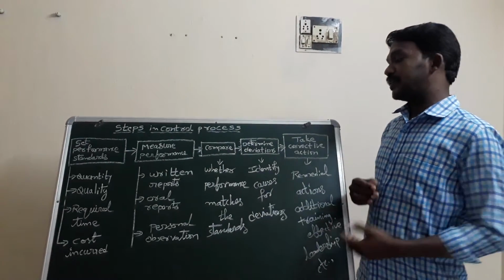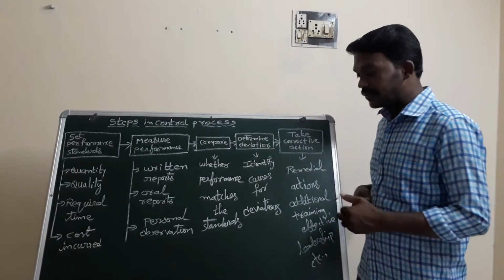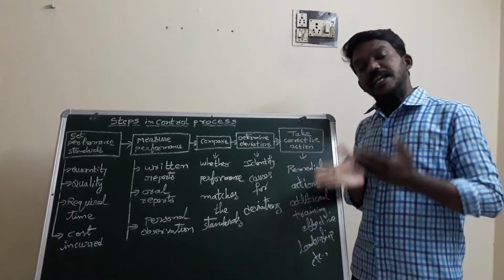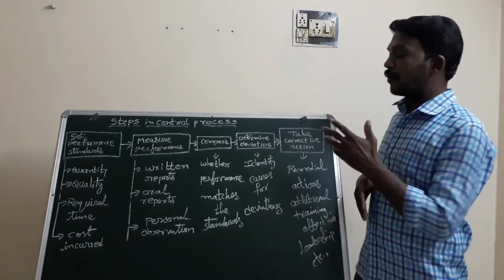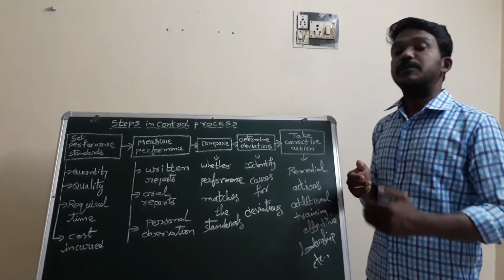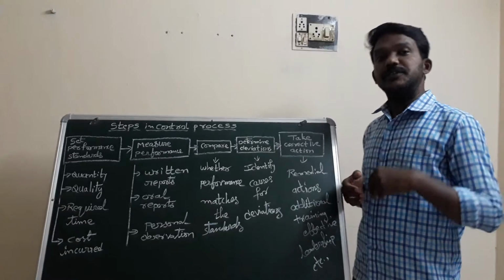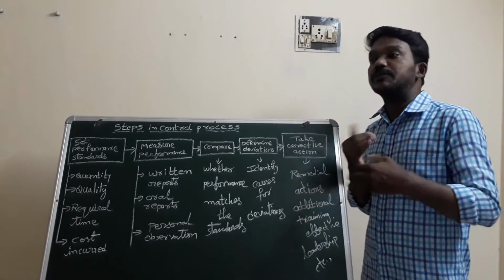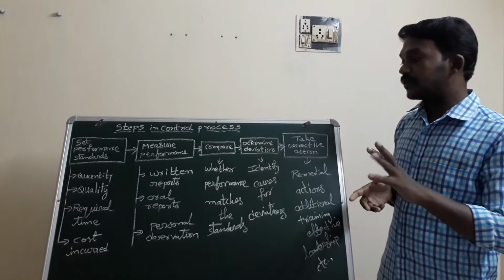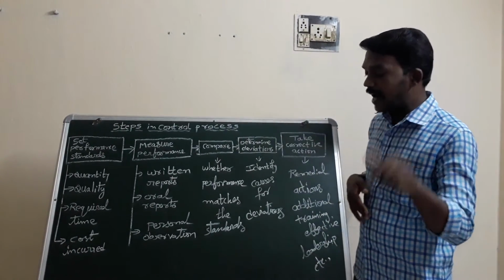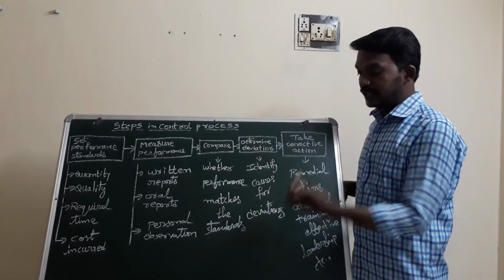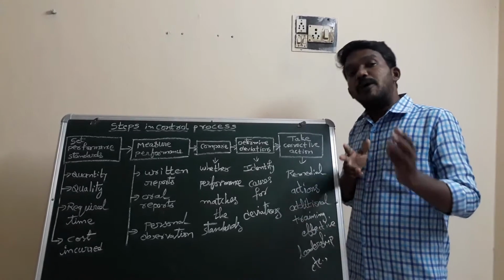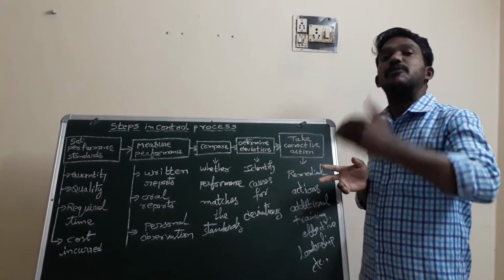And then we have to go for determining deviations. That is, whether he worked according to the standards we have given or not. We have to identify the deviations. Sometimes he may work beyond the limitations that we have given. Sometimes he may not work even to the minimum of the rules we have specified. Those 2 points we can identify as the causes for the deviation. So find out the causes for the deviations and tell them, in this case you have overstepped the rules.